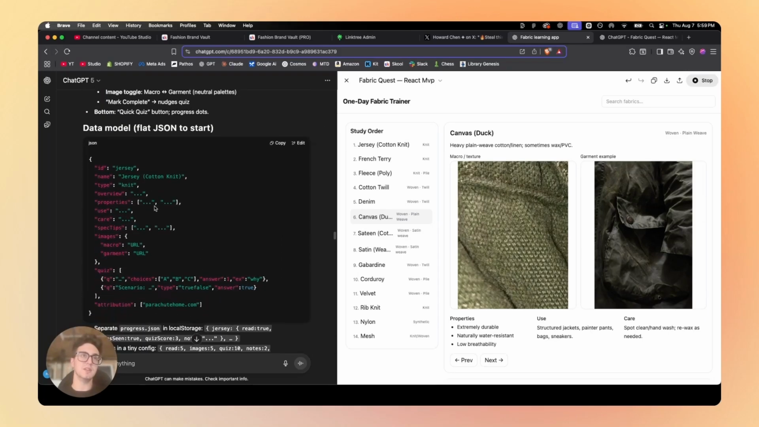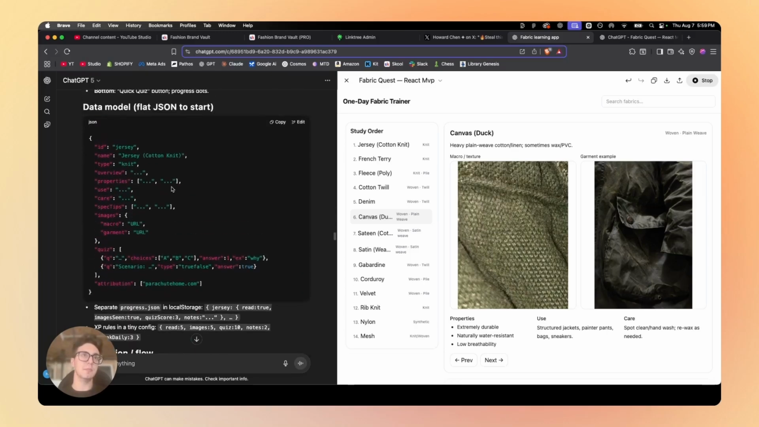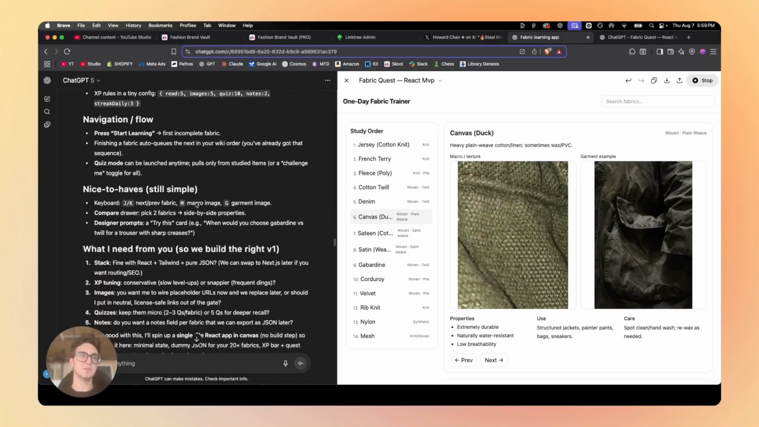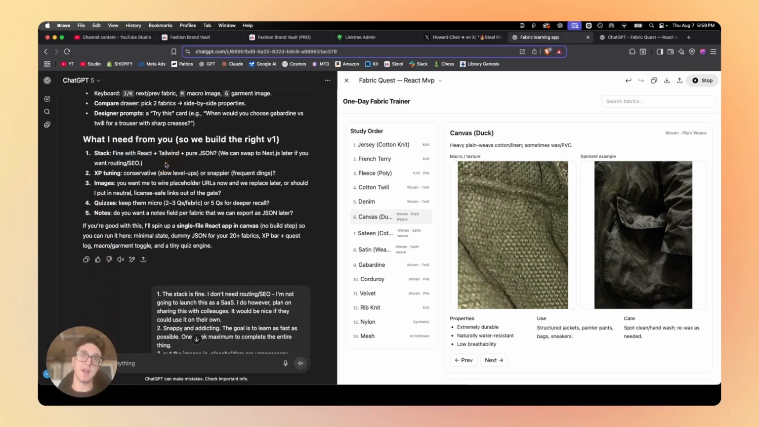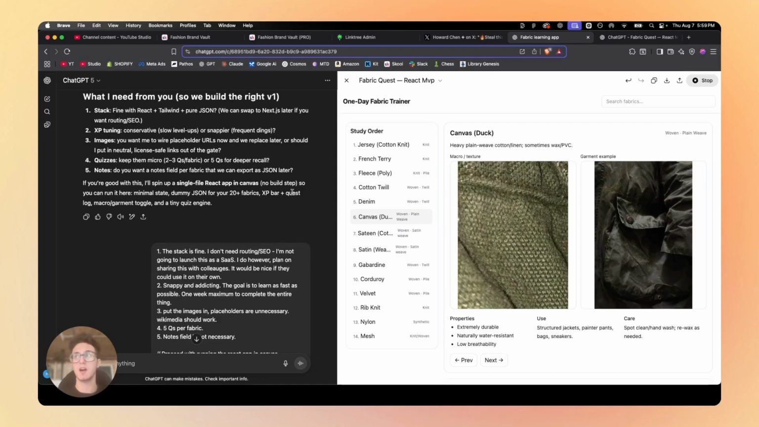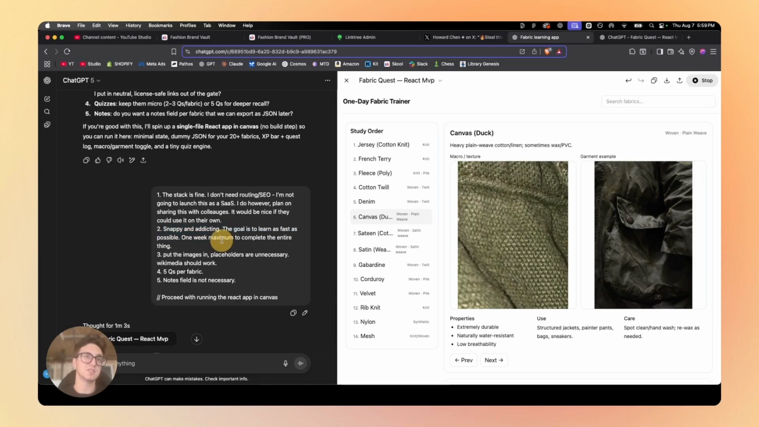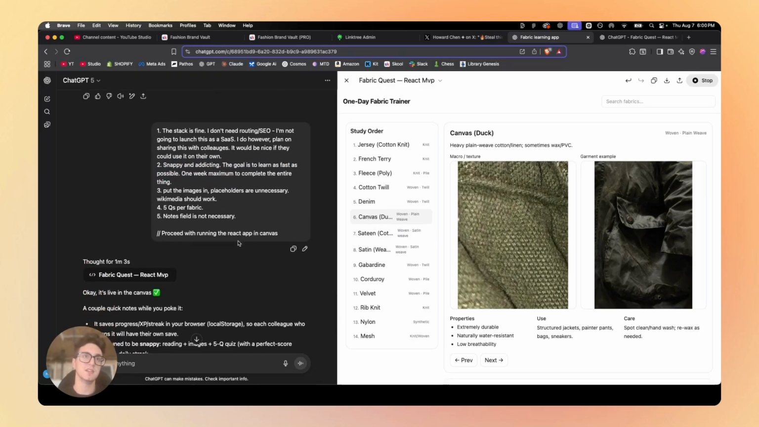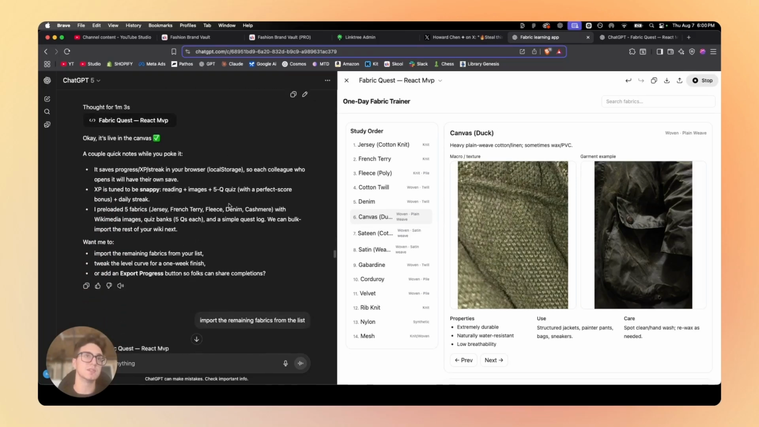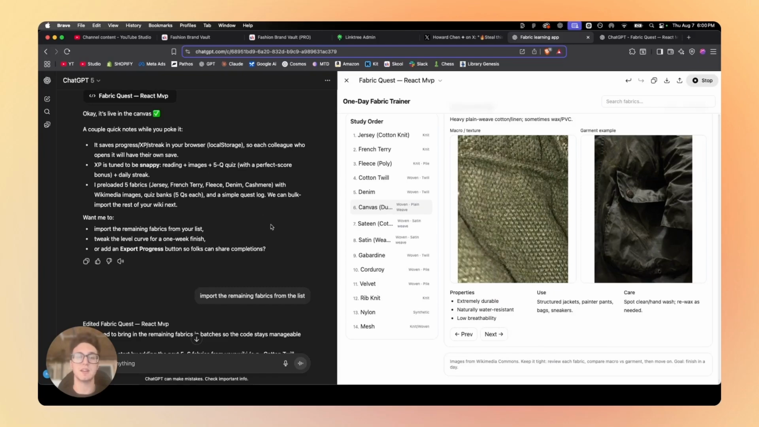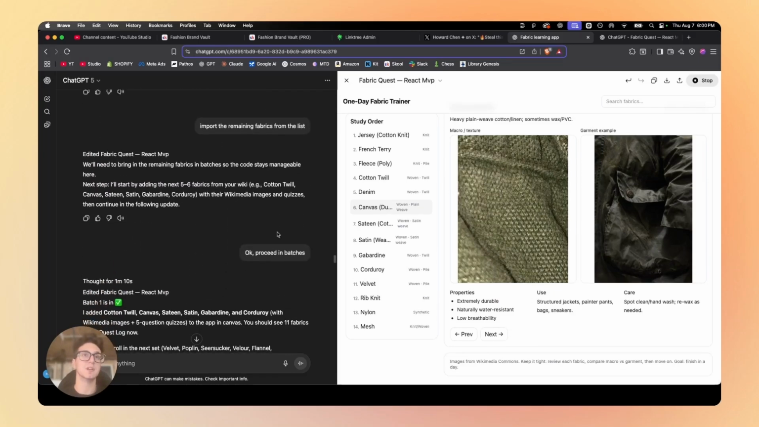Then it gave me basically an outline with some bare bones JSON for the user interface. It asked me if I'm okay with using a React and Tailwind with JSON stack. I said that's fine. I'm not going to launch this as a SaaS, but I plan on sharing it with colleagues. Then I said I want the experience to feel snappy and addicting. Put images in, placeholders are unnecessary, and I want to do a little quiz. So we originally had a quiz in here. I took it out for speed reasons again, but I'll add it back in.